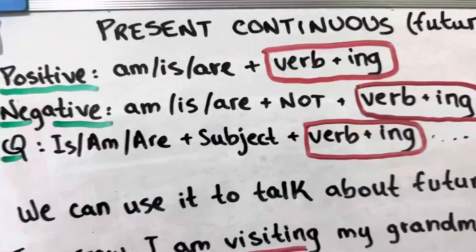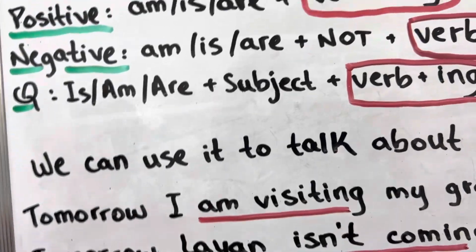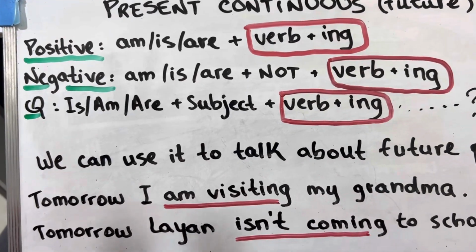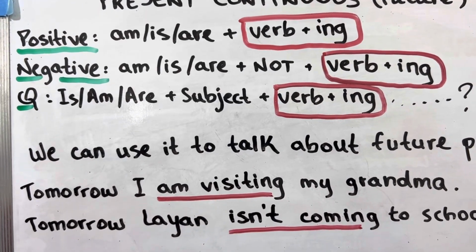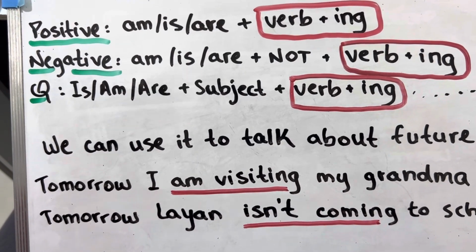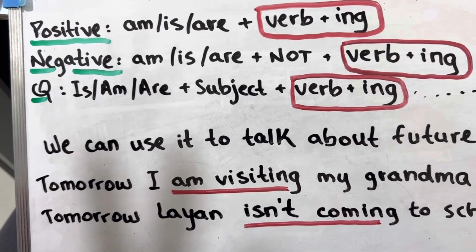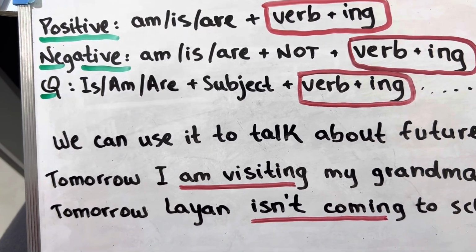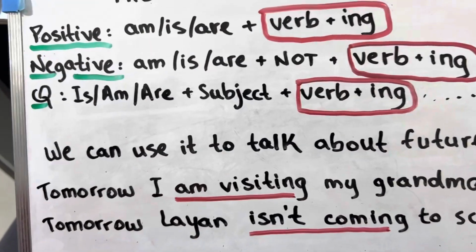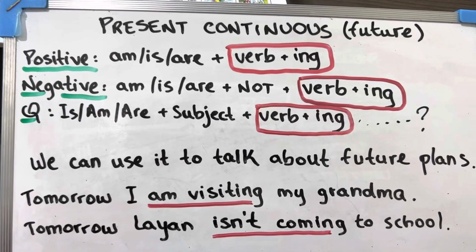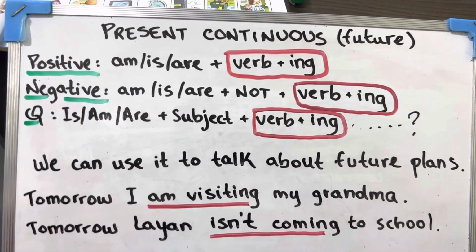Okay? Now, we can use this present continuous to talk about future plans. What do we want to do in the future? Future can mean tomorrow, next week, after 2-3 hours, at the end of the day, okay? The moment after this moment, after the present moment. So we can use the present continuous to talk about the future.